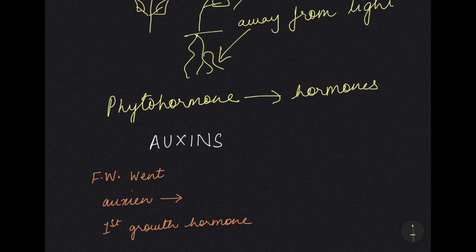Another term was coined, that is phytohormone. The term phytohormone was given by William Bayliss and Ernest Starling in 1902. This term was given to distinguish plant hormones from animal hormones. So when we are talking about phytohormones, we are talking about plant hormones.